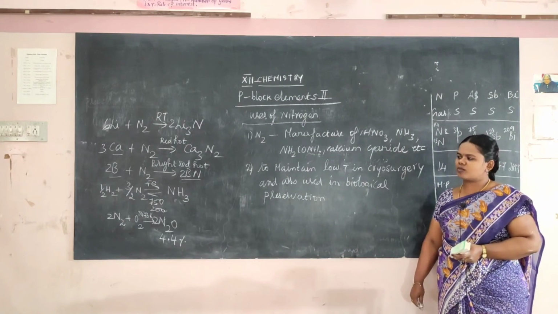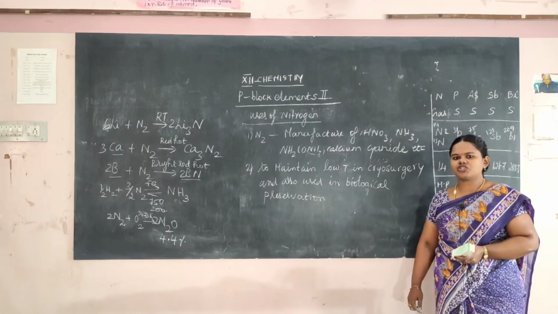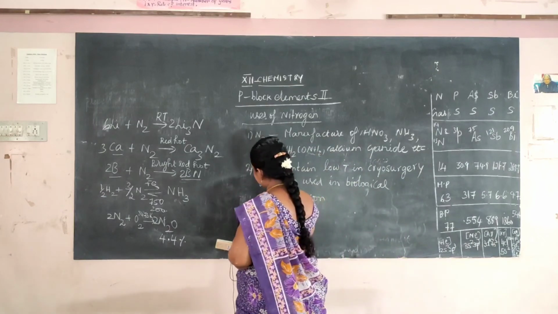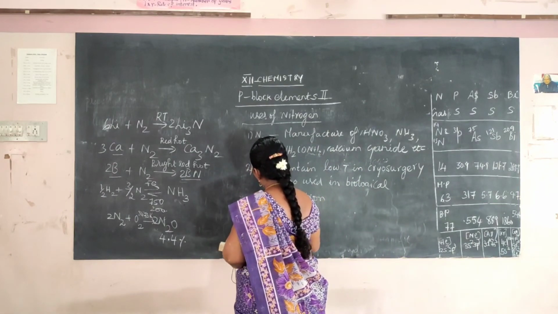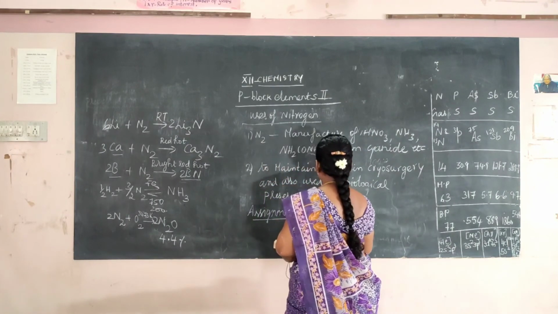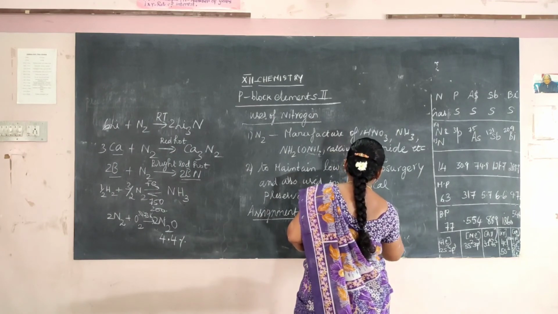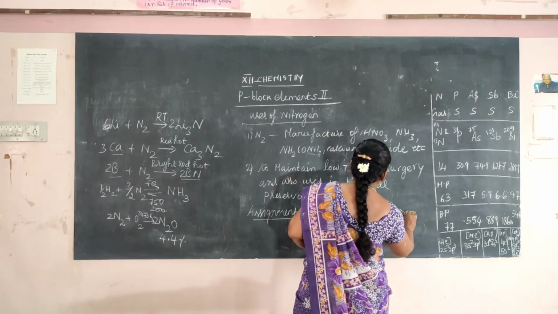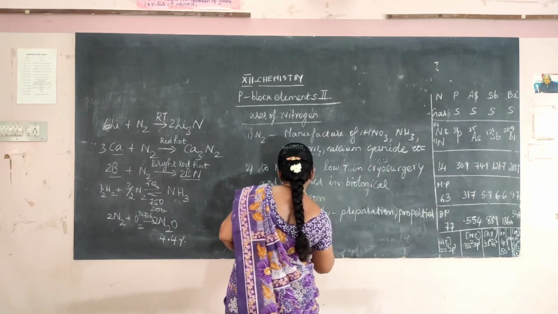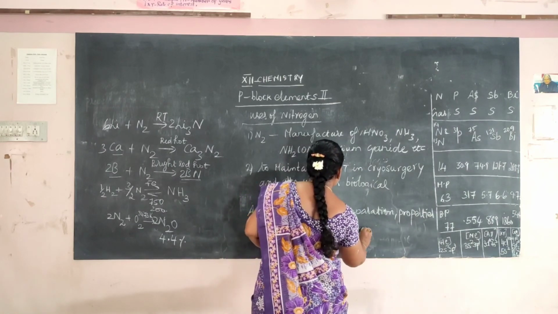So these are some of the uses of nitrogen, and your assignment is learn and write the preparation, properties and uses of nitrogen.